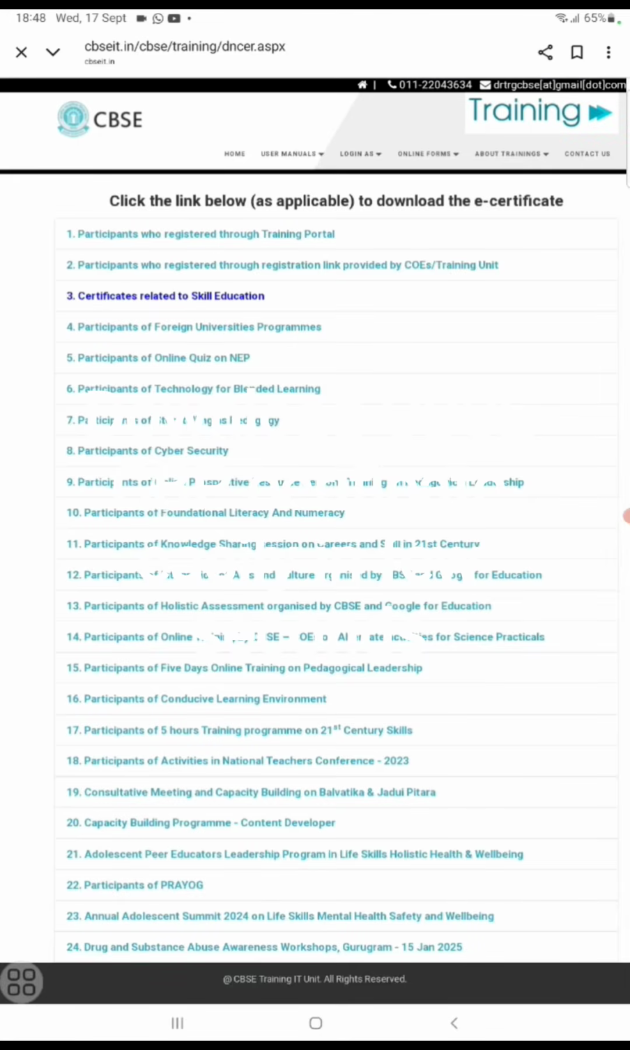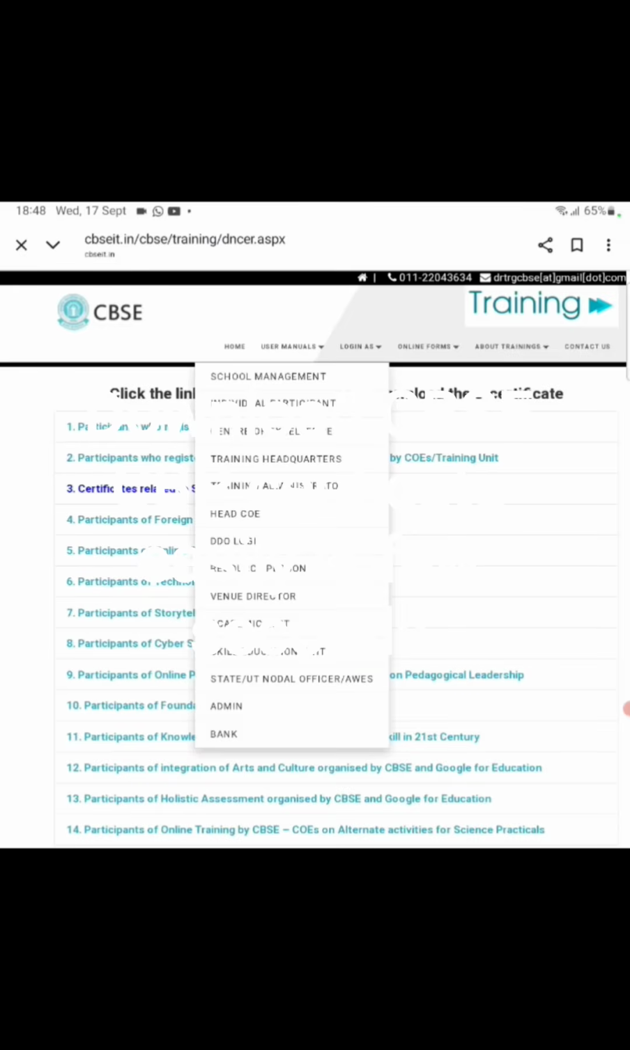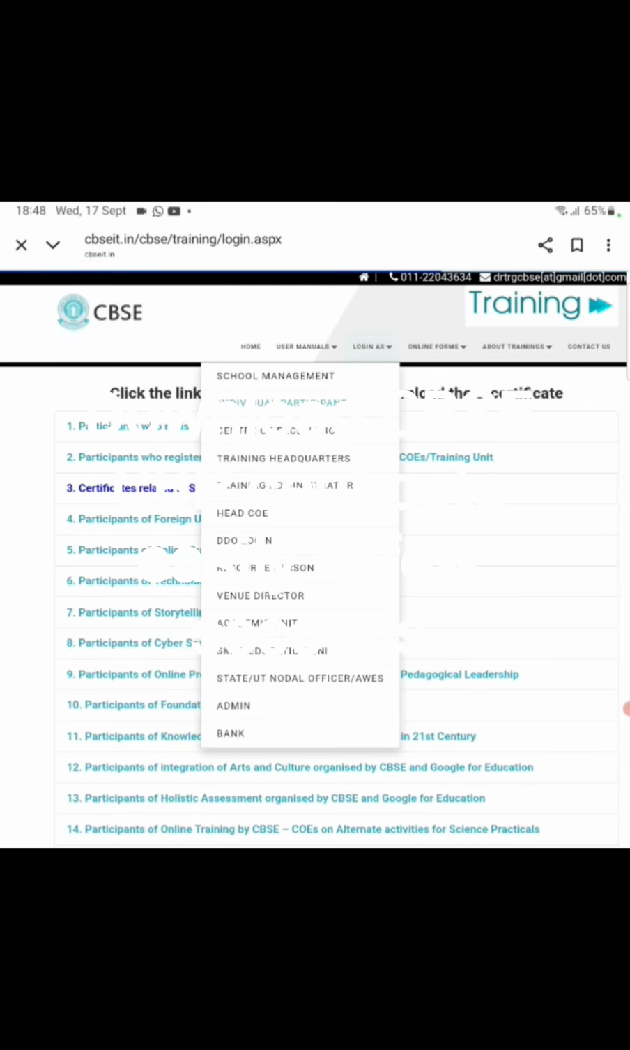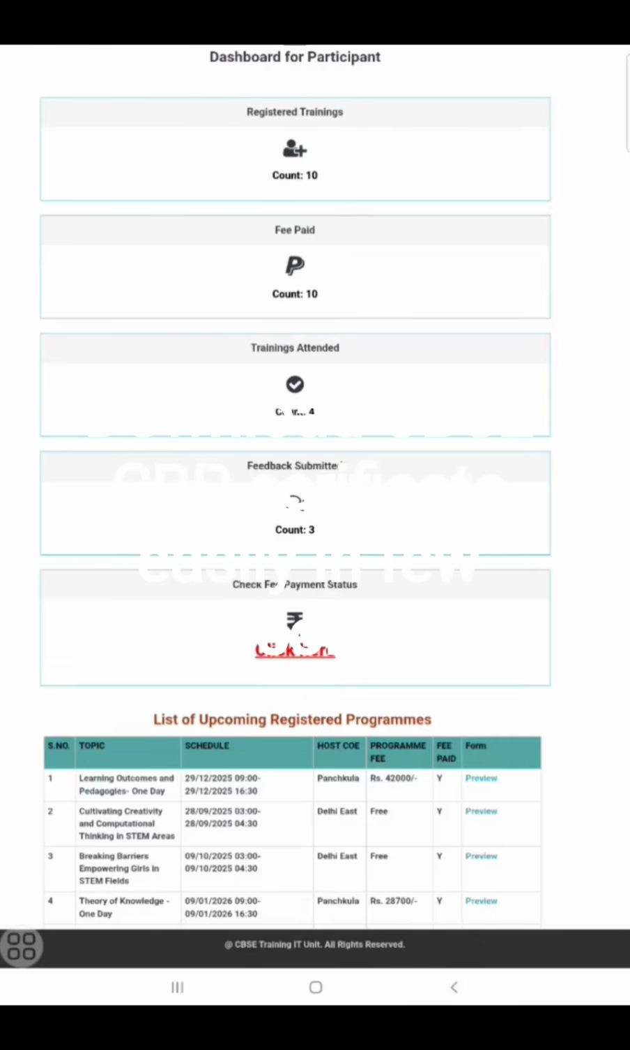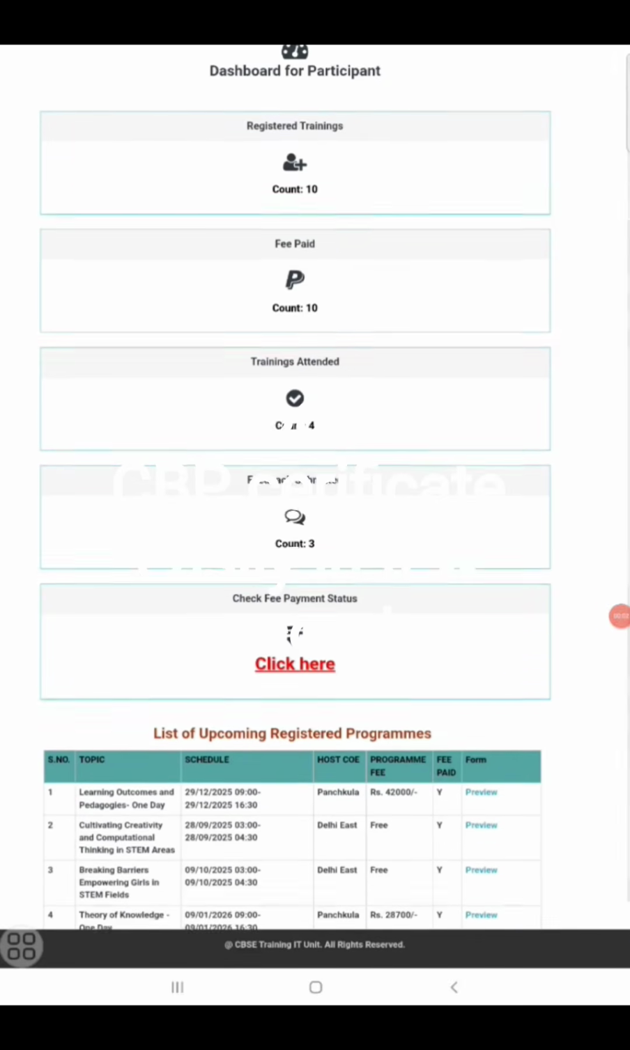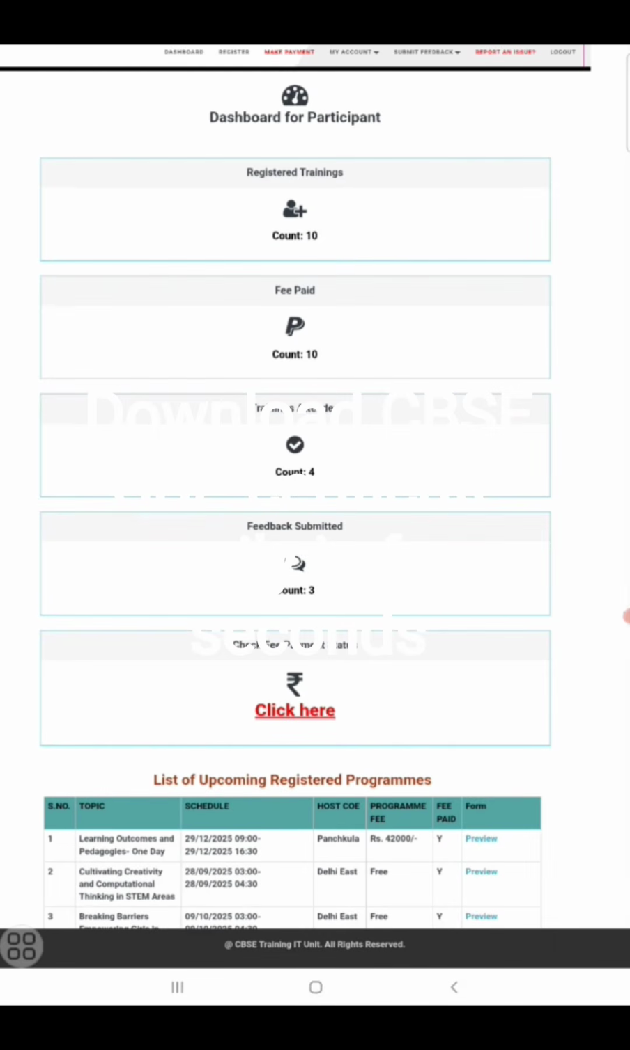To download the e-certificate, here's my login screen. On the first screen, log in as an individual participant because we are downloading for ourselves. Here you have to put your user ID, password and security pin. The user ID is the OS_ID with which you have registered.